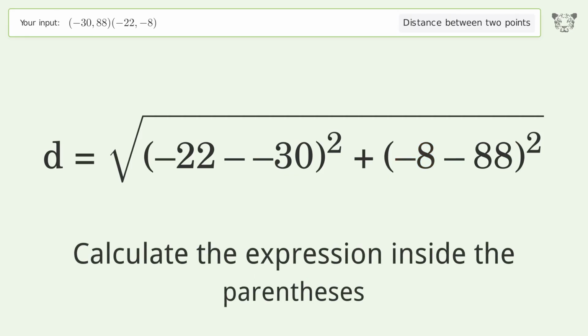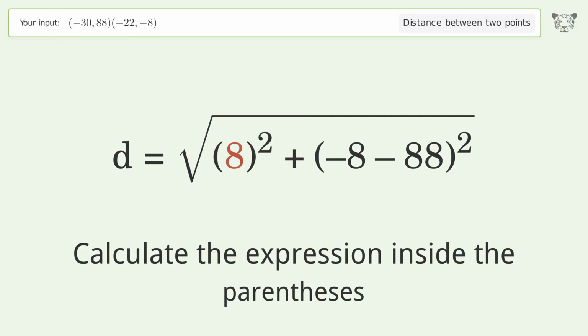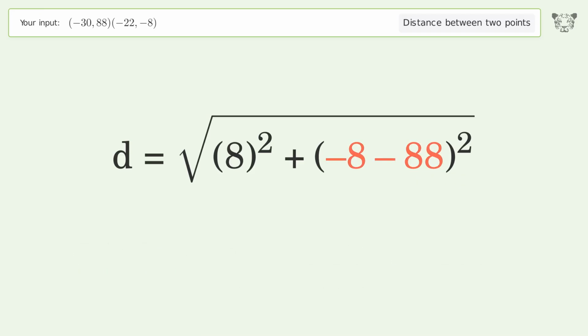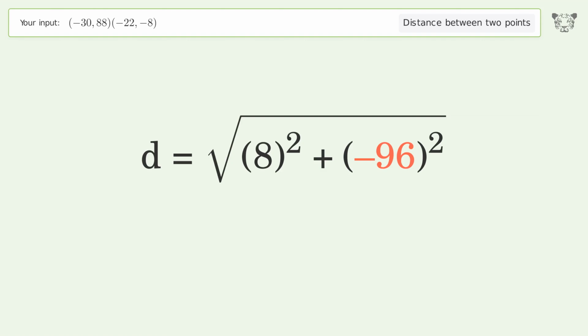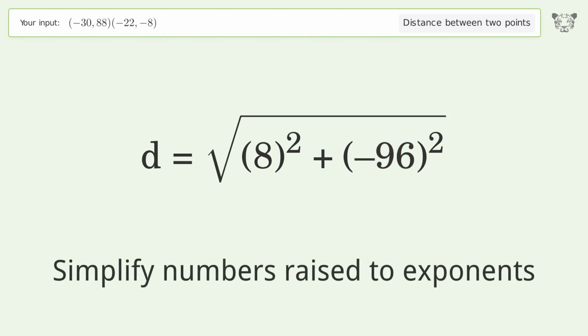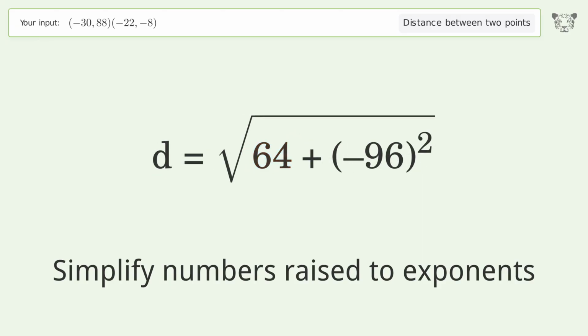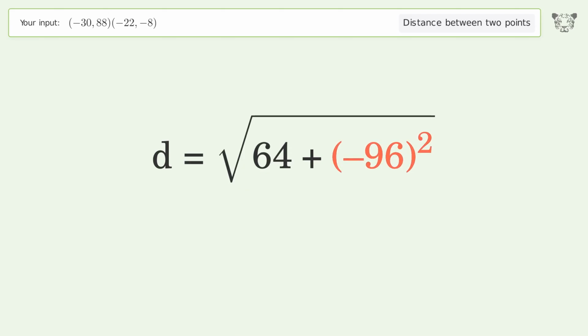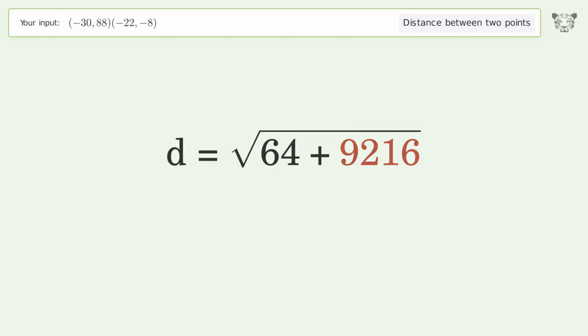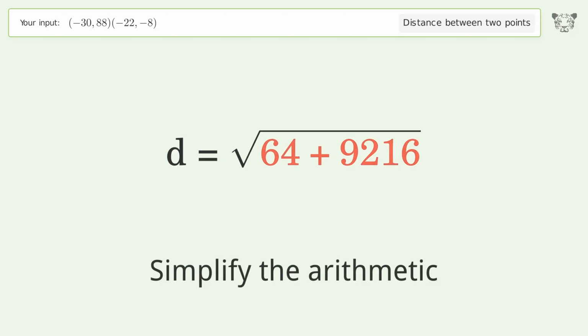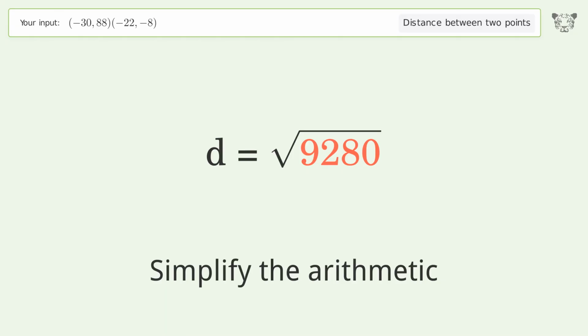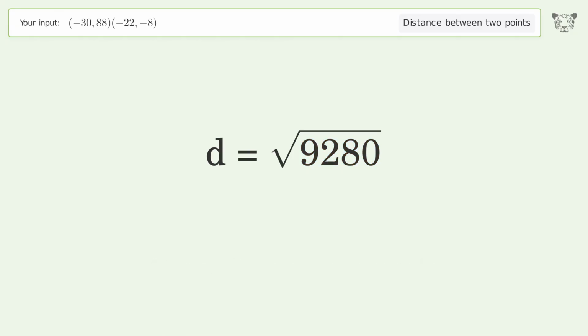Calculate the expression inside the parentheses. Simplify numbers raised to exponents. Simplify the arithmetic. And so the distance between the 2 points is the square root of 9,280, or 96.333.